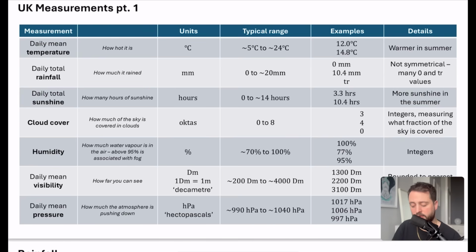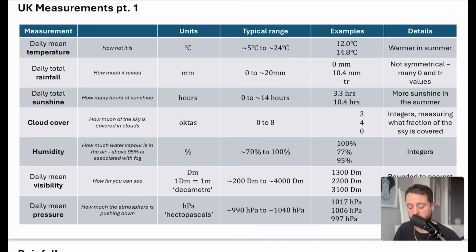It's also really important that rainfall is not going to be a symmetrical distribution, because there are many days where there are 0 or trace values. Trace values is basically where it didn't rain very much at all. Maybe it was just a tiny drizzle. And there's loads of days when it doesn't rain at all. So you don't get a symmetrical distribution. You get them kind of bunched to one end.